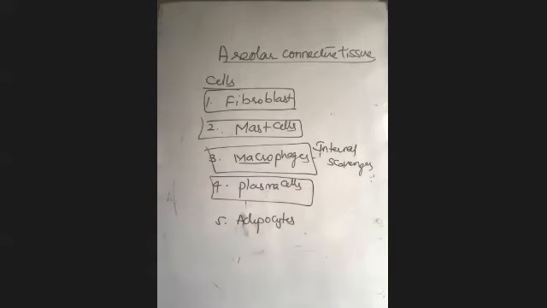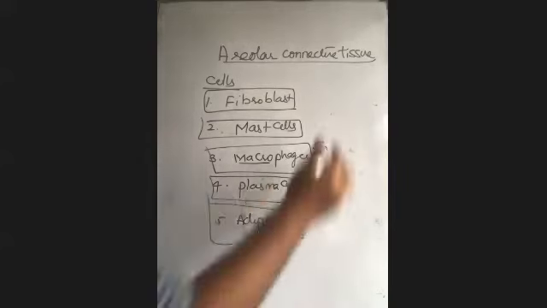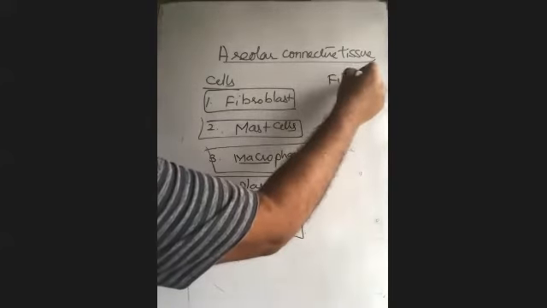About the plasma cells. Plasma cells are derived from the B lymphocyte and produce antibodies. Then adipocytes. Adipocytes are said to be the cells which are specialized for the storage of fat. Okay, so this is the story of the cells of areolar connective tissue. And along with that, I'll show you the fibers also.